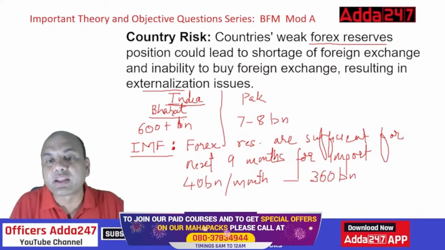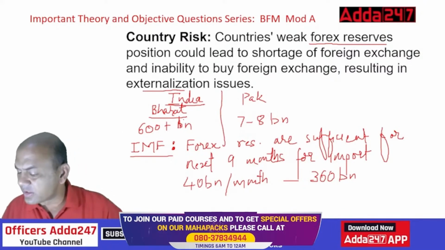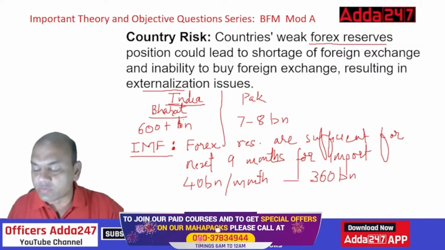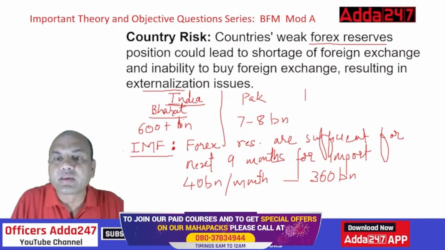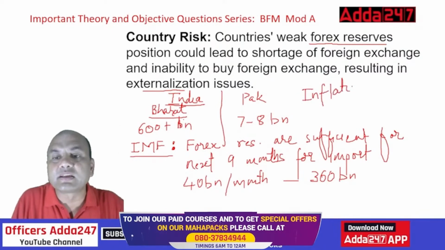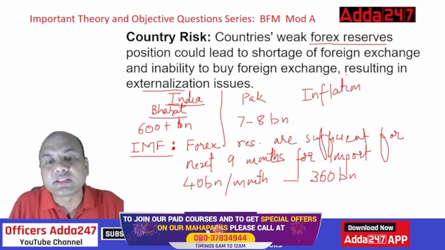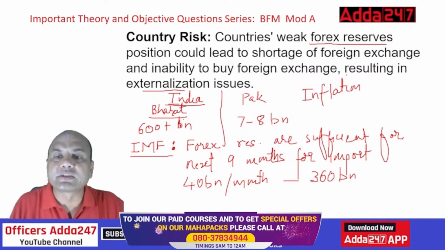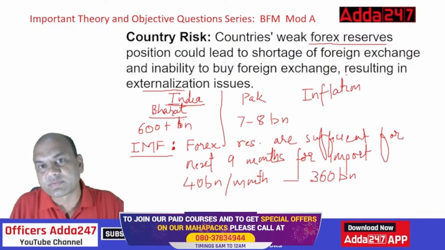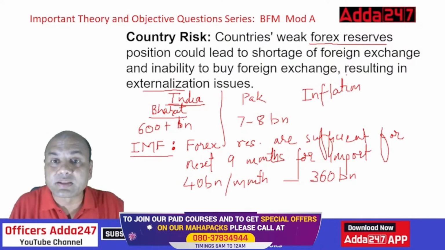Now look, if you look at the typical inflation, then what happens? Inflation in Pakistan has risen heavily. Similarly in Sri Lanka it rose heavily. Why? Because of less forex reserves. Less forex reserves always lead to high inflation. So this is a typical reason.